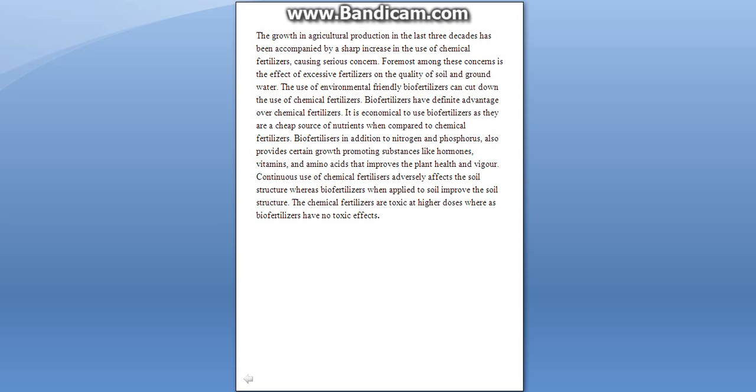What is it? They are very economical, they are cheap as compared to chemical fertilizer. In addition, they are also adding nitrogen and phosphorus. They provide certain growth promoting hormones, vitamins and amino acids. So this improves the plant health and vigor. Continuous use of chemical fertilizers adversely affects the soil structure, whereas biofertilizers can improve the soil structure. Chemical fertilizers are toxic at higher doses, whereas biofertilizers have no toxic effect.